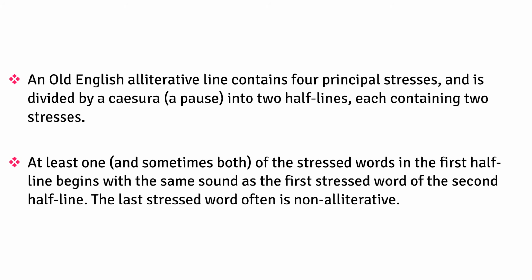An Old English alliterative line contains four principal stresses and is divided by a caesura, a pause, into two half lines, each containing two stresses. At least one, and sometimes both, of the stressed words in the first half line begins with the same sound as the first stressed word of the second half line. The last stressed word often is non-alliterative.